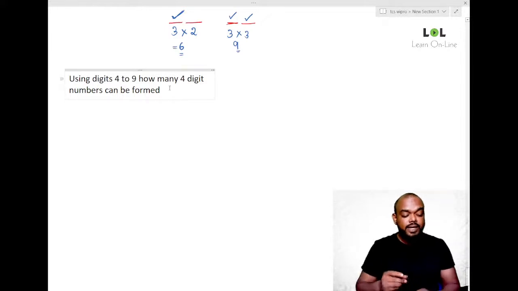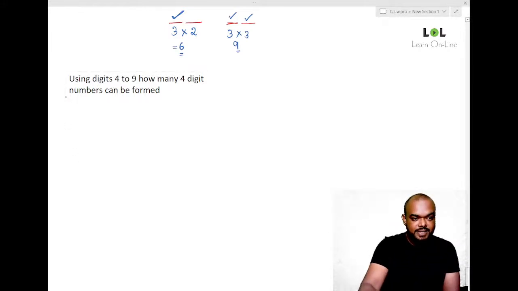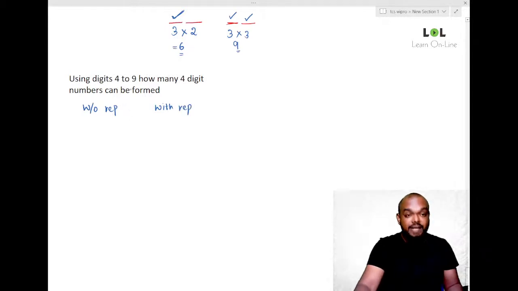Well, there will be two cases here. Chetan, observe this example. If you don't understand this, I will repeat it again. So two cases, which are those? Without repetition and with repetition. So there will be two cases. We will do both the cases.